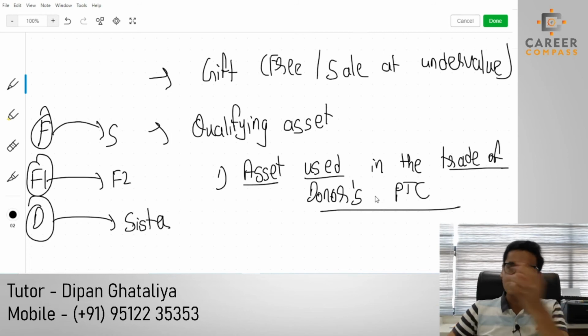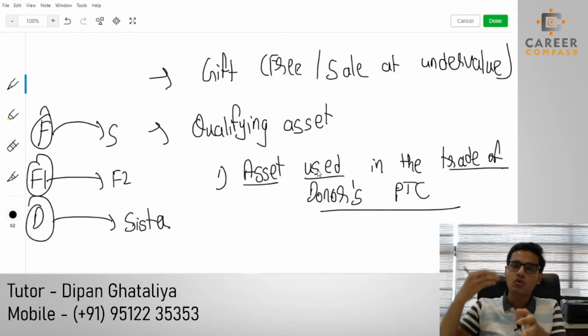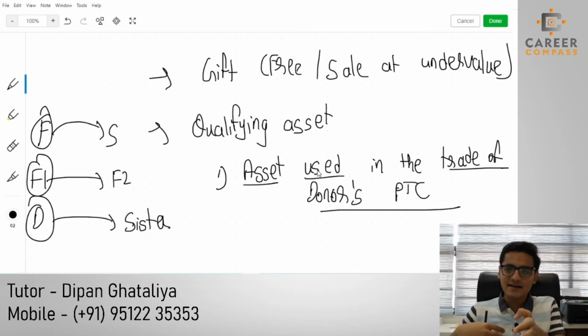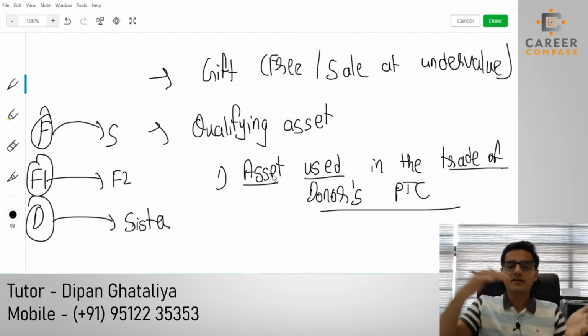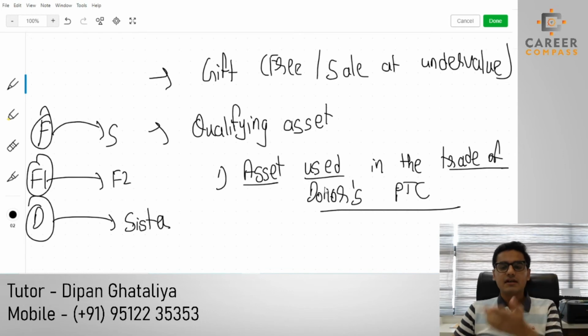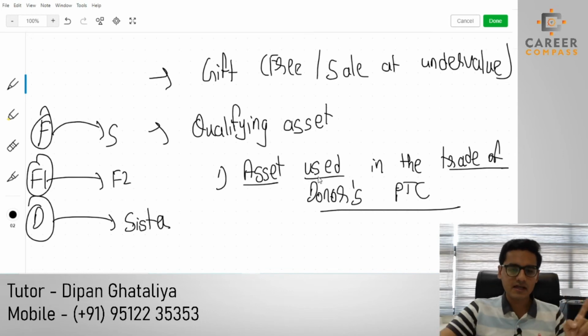So we can say the AC is an asset used in the Career Compass business, and the company was owned by Dipan Ghataliya for more than 5%. So whatever asset we are transferring, whether it's shares, a laptop, an AC or anything else, that asset has to be used in the trade of the donor's personal trading company.